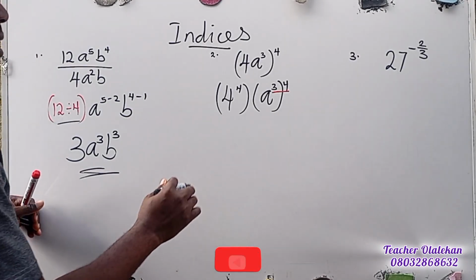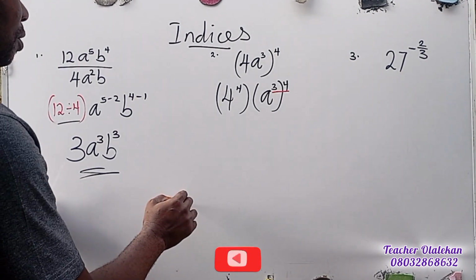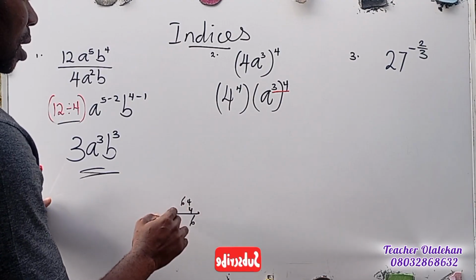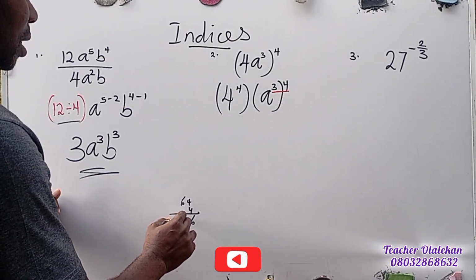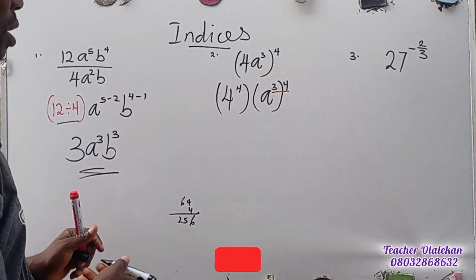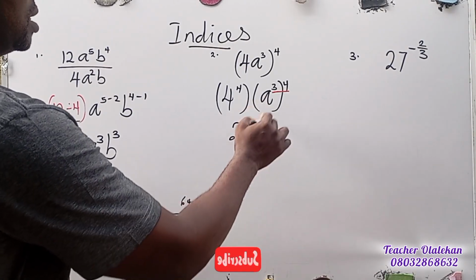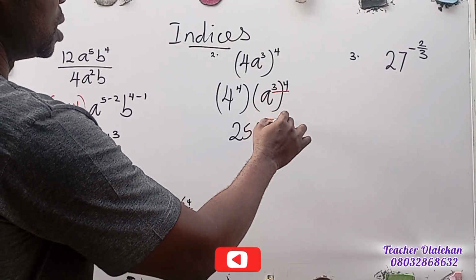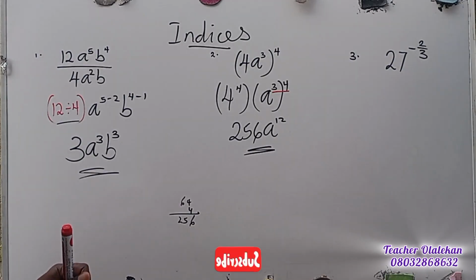So now let's do the math. 4 times 4, 16 times 4, 64. 64 times 4, that's 256, I think. Yes, 256. So that gives us 256 and a exponent, you multiply these two, a exponent 12. So that is our final answer for this.